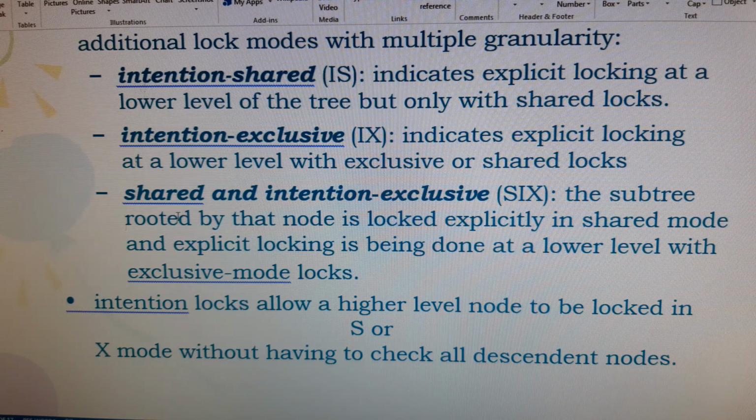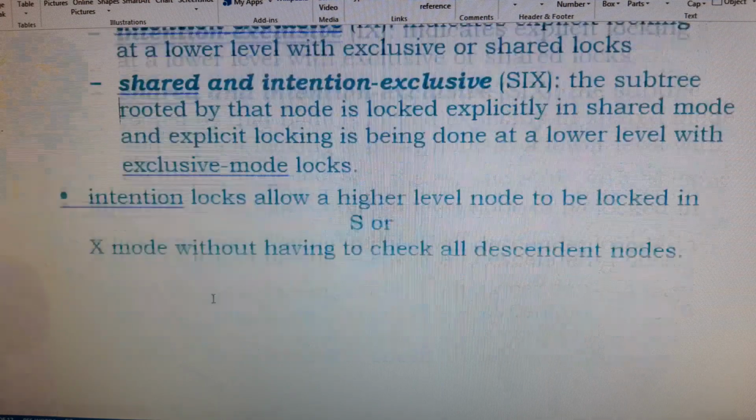If any subtree is going to be placed with shared mode or exclusive mode, all the lower levels must perform both read and write operations. So this is what we call the shared and intention exclusive lock. Got it? So the first one is intention shared, meaning the lower level of the tree is with the read mode, and the lower level of the tree with the read and write mode, if we place any type of lock on the root node. So likewise we should define the shared and intention exclusive.